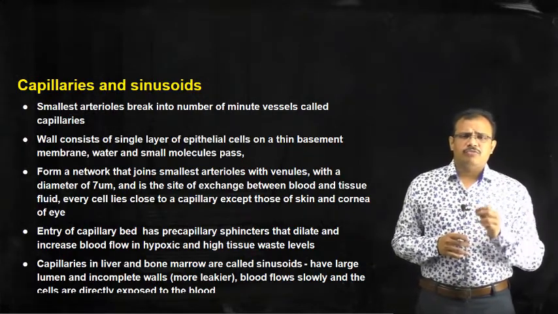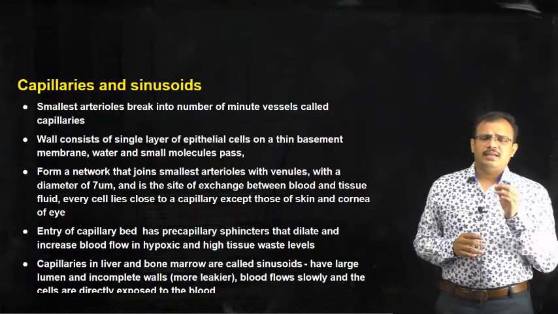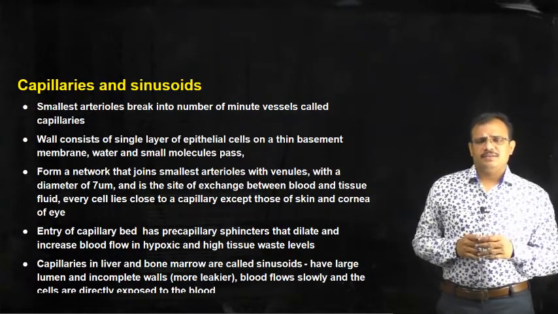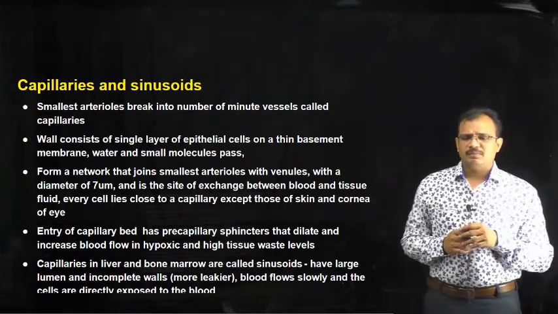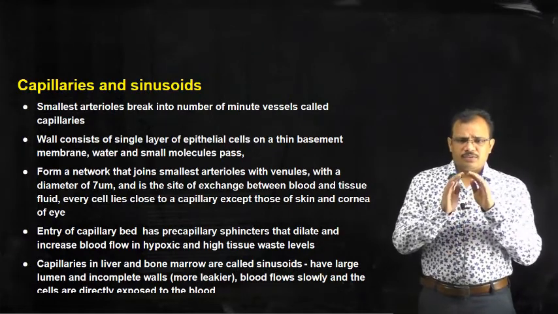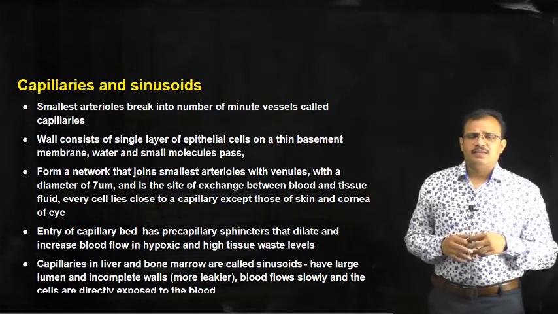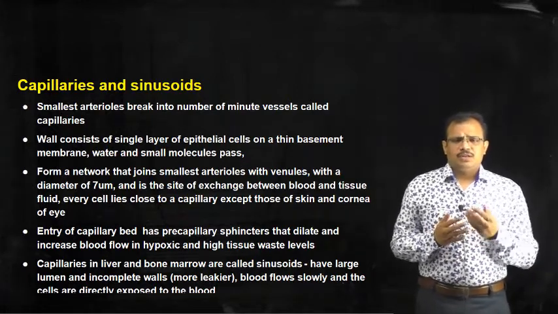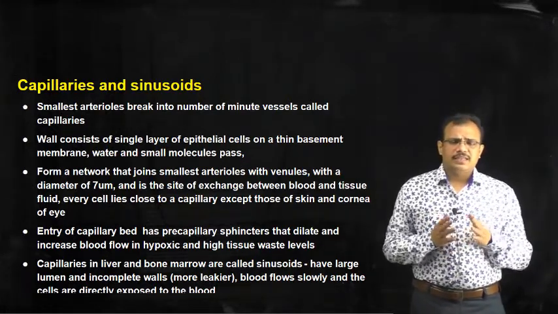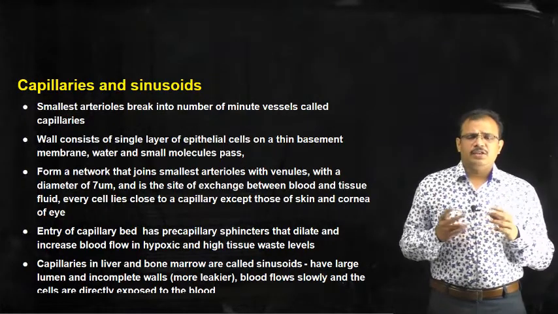It consists of only a single layer of endothelial cells on a thin basement membrane, through which water and all the small molecules can easily pass into the tissues.